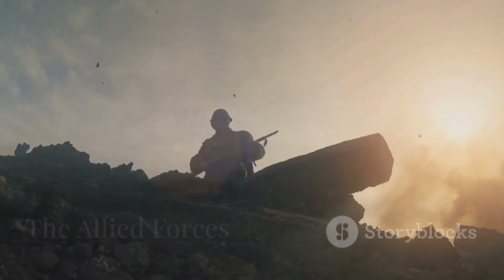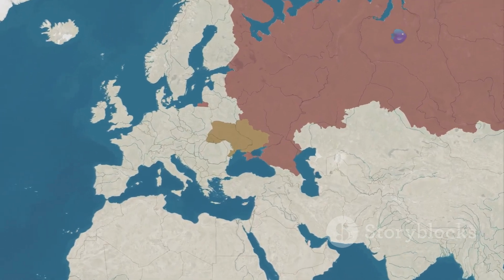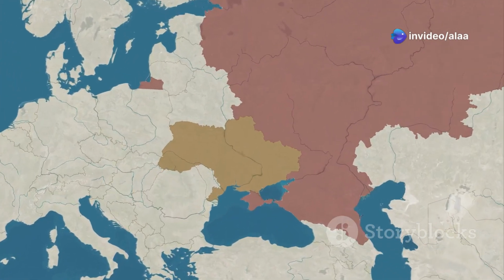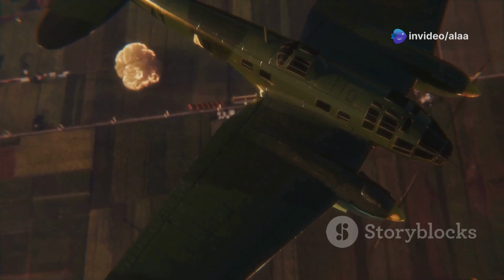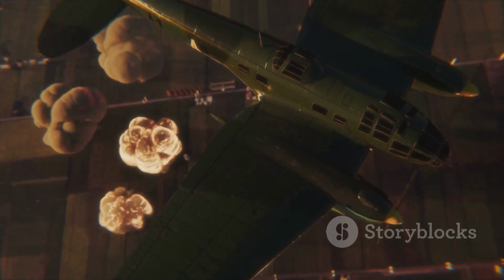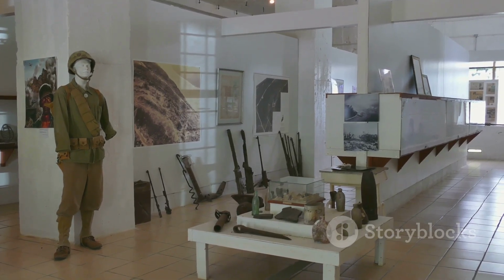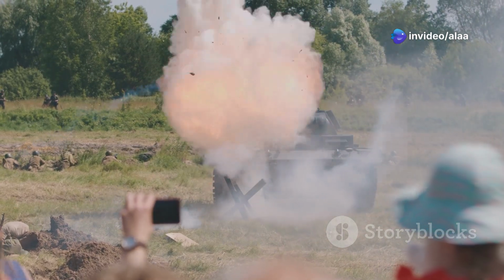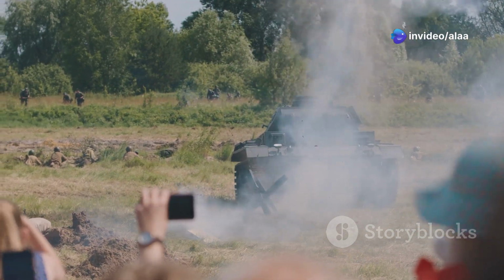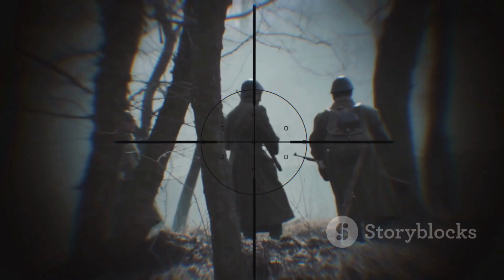The Allies, which included the United States, the United Kingdom, France, and the Soviet Union, were united in their desire to defeat the Axis powers and protect their territories and interests. The United States, which had initially maintained a policy of neutrality, entered the war after the Japanese attack on Pearl Harbor in December 1941. The Soviet Union, which had initially collaborated with Nazi Germany, turned against the Nazis after the German invasion of the Soviet Union in June 1941.